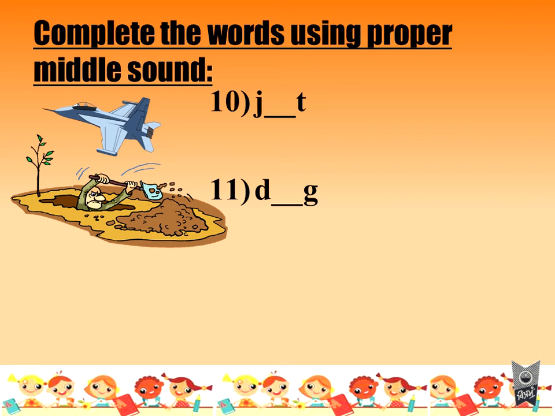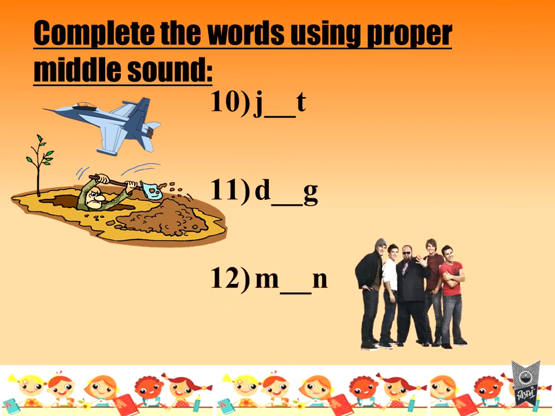Dig. And who are these? Yes, man. But since they are more than one, they are called men. Say once again, men. So use the proper letter.